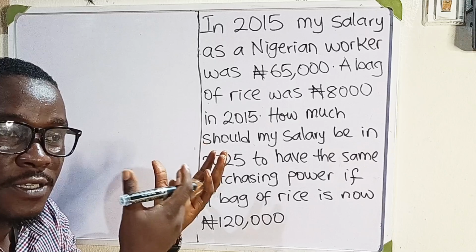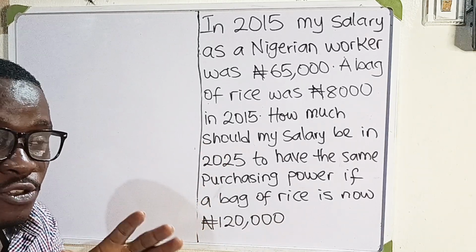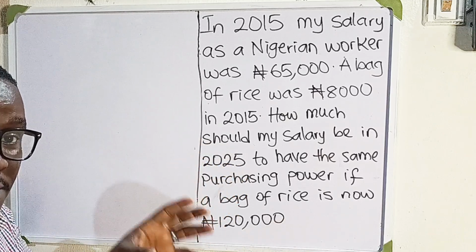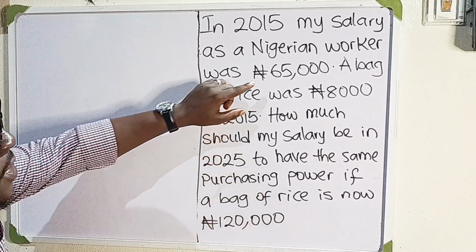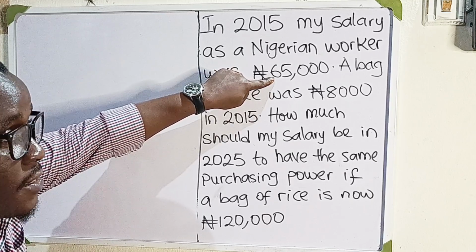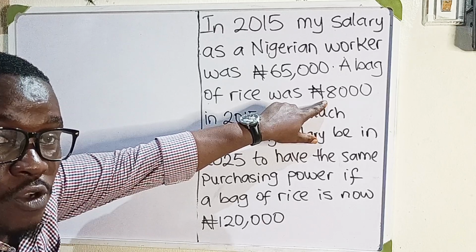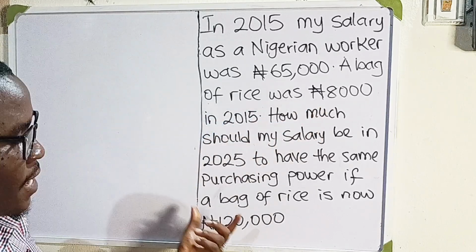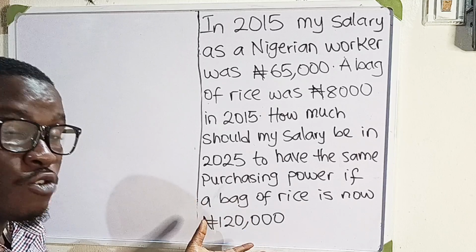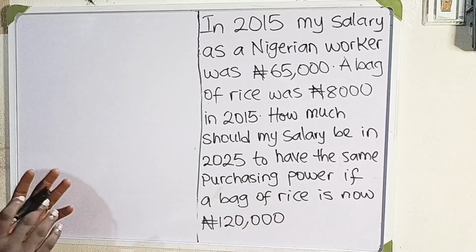So to solve this, we are going to use direct proportion. Direct proportion is used when, as a value is increasing, the other value is also increasing. So if you see here, in 2015, the salary was 65,000 naira. In 2015, the bag of rice was 8,000 naira. So now, in 2025, a bag of rice is 125,000 naira. So what should be the increase in the salary, right? So we're going to use direct proportion.